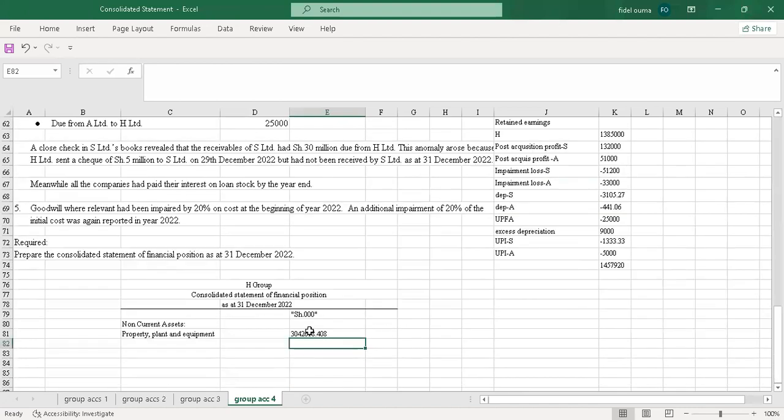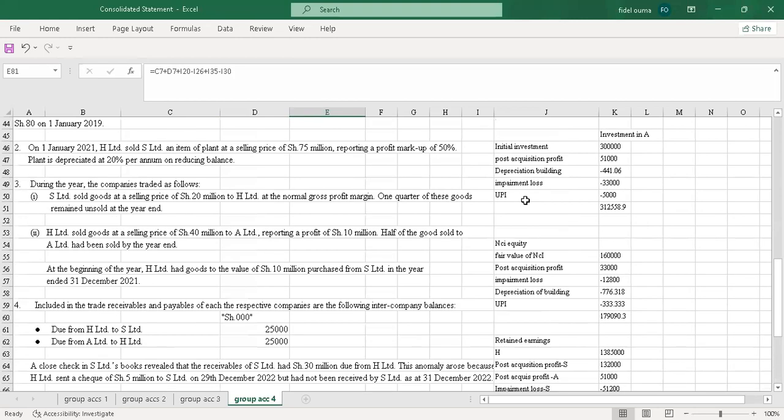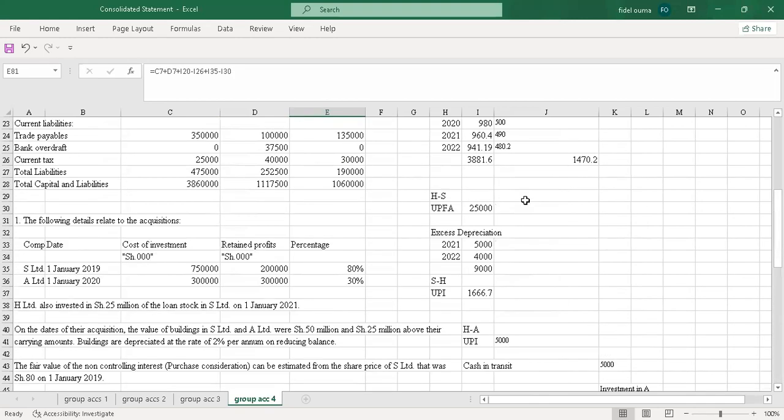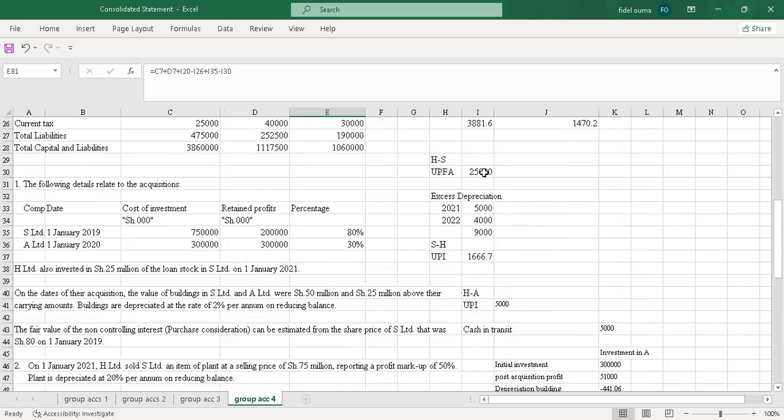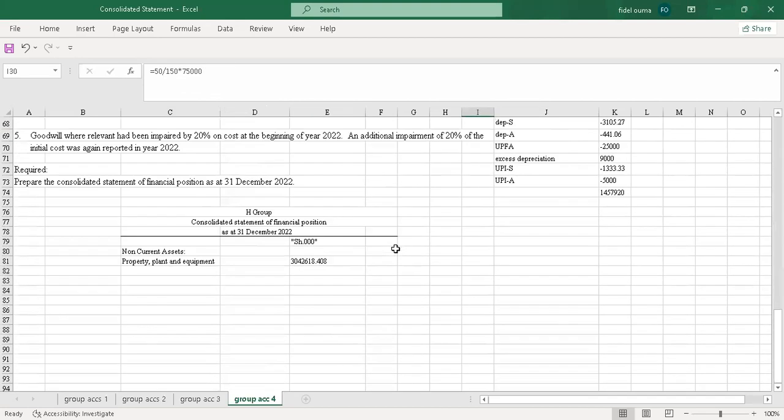So once I enter, I've added the fair value uplift, subtracted depreciation, this depreciation for S, then I've also added the excess depreciation, then subtracted the UPFA. So that's how you are supposed to consolidate property, plant, and equipment.